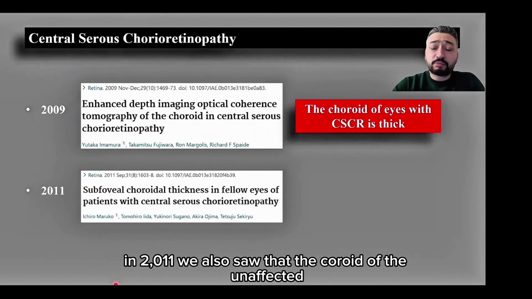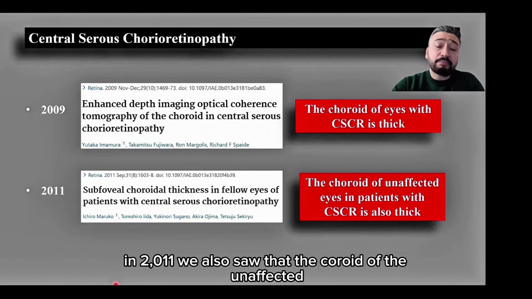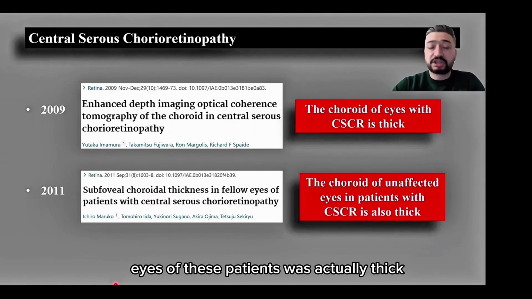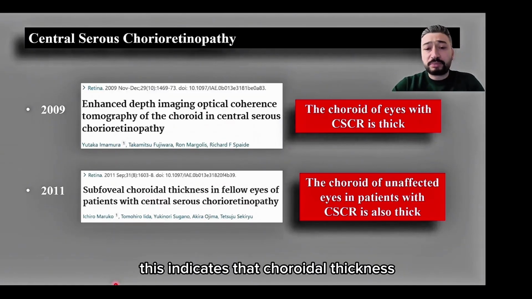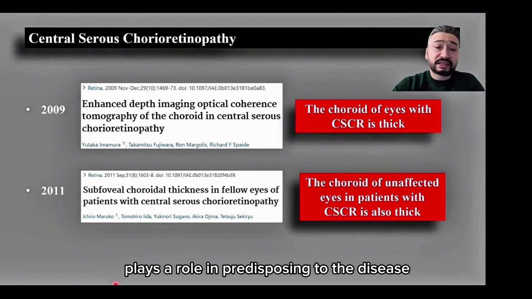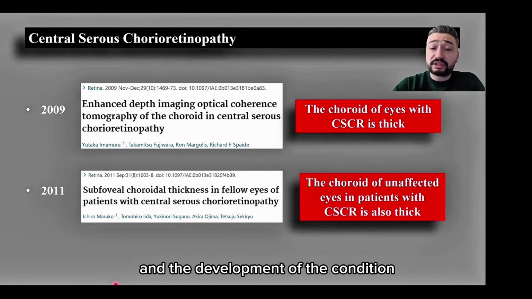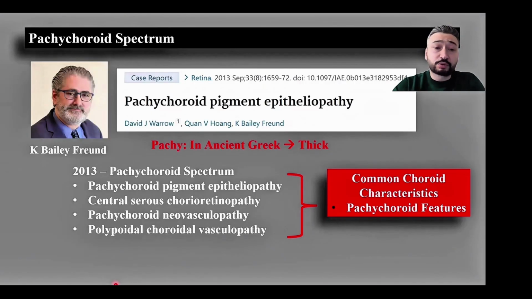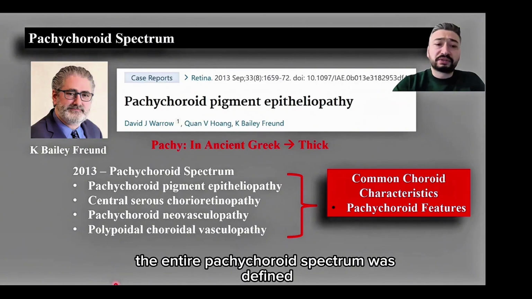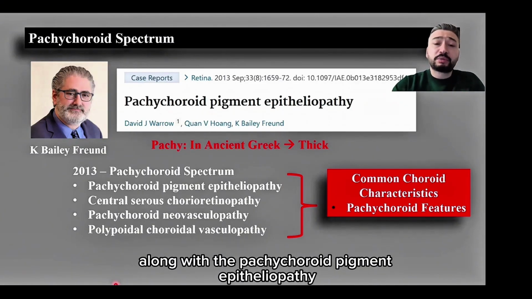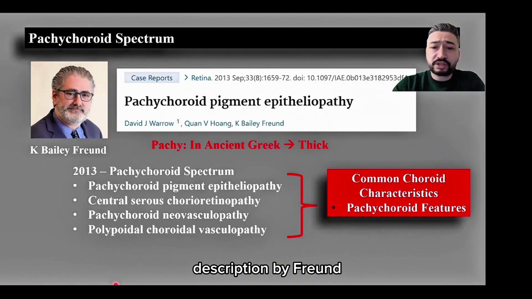In 2011, we also saw that the choroid of the unaffected eyes of these patients was actually thick. This indicates that choroidal thickness plays a role in predisposing to the disease, suggesting a link between choroidal thickening and the development of the condition. Finally, in 2013, the entire pachychoroid spectrum was defined along with the pachychoroid pigment epitheliopathy description by Freund.